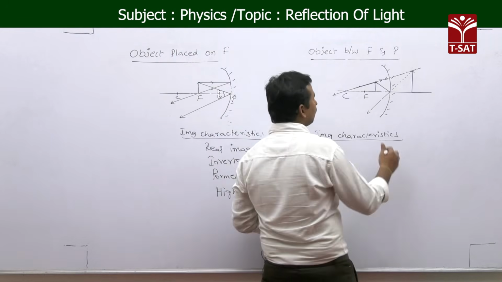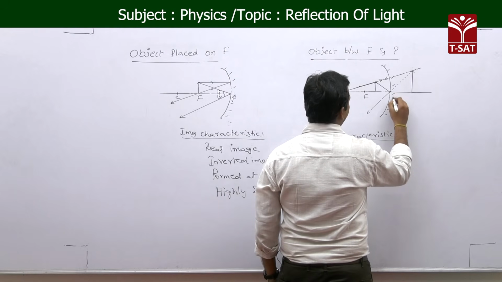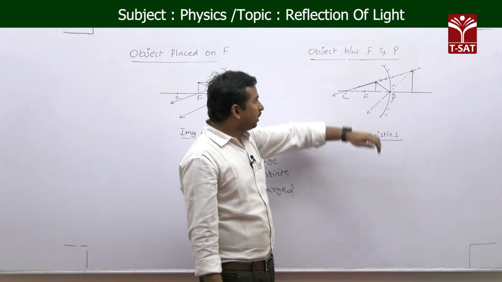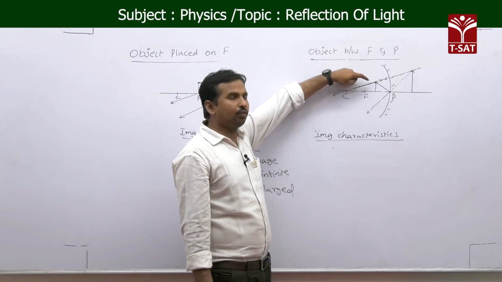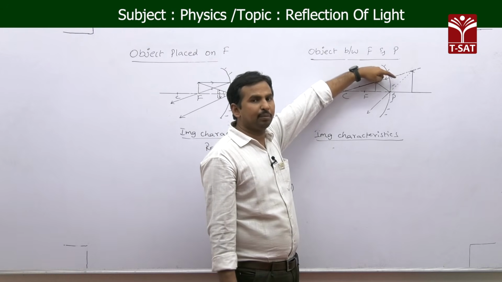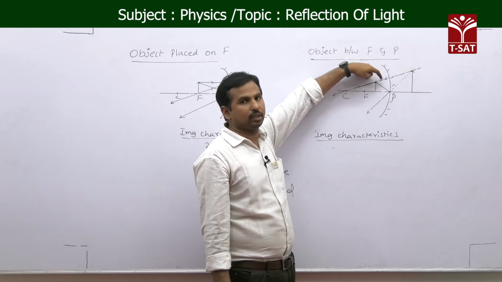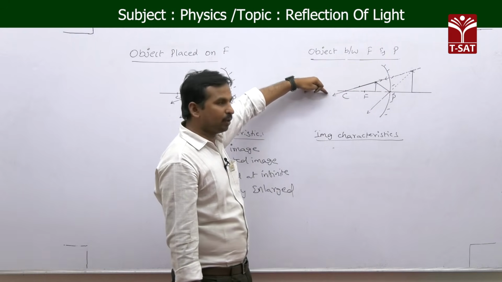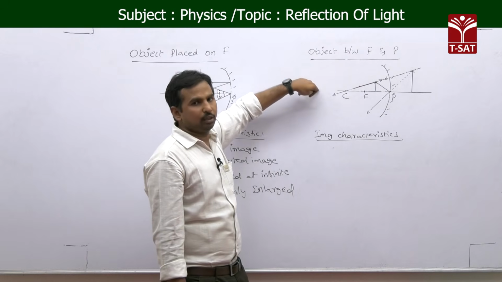Now if you take the object very close to the mirror, which is in between the focus and pole, then according to rule 3, we take a light ray which appears to be passing through the center of curvature. After reflection, the light ray retraces back along the same path, again passing through the center of curvature.